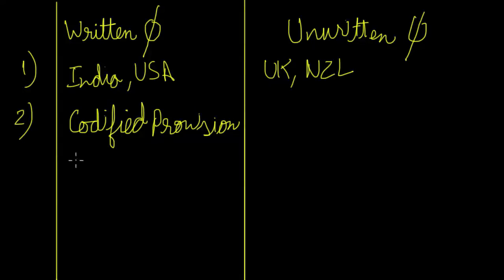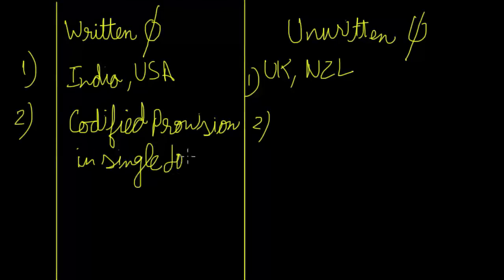But even over here, in unwritten constitution, the codified provisions are there. The difference is that in written constitution the provisions are codified in a single document.